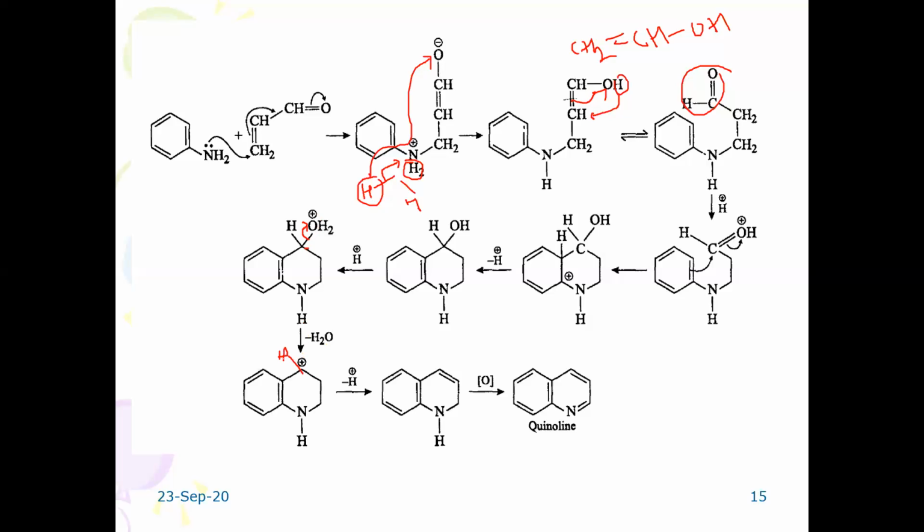A carbocation is formed. Then loss of proton, again that involves this group. Soon after oxidation, when oxidation takes place, this group will get involved in oxidation and loss of proton, and then again an aromatized nucleus is going to be formed. Quinoline is going to form.